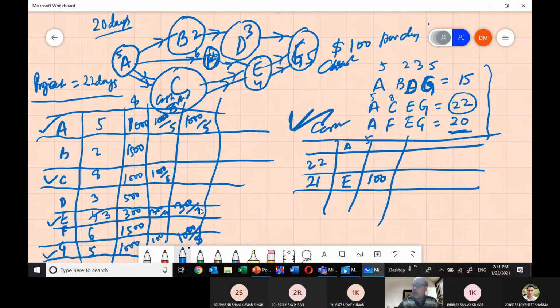Again, E is the least, because E is still taking $100 per day cost, and C is taking $125 per day. So again, which activity do I have to crash to reach 20 days? E, and pump $100. But that crashing cost will not be added in E, because 300 is the normal cost for completing E.